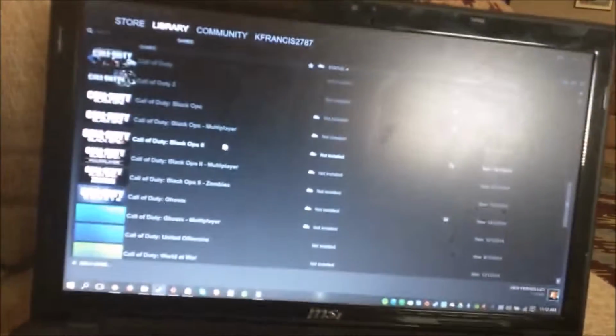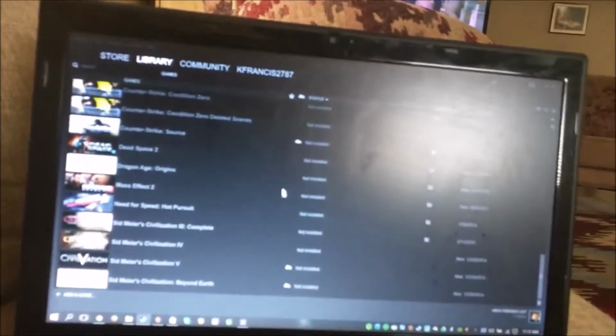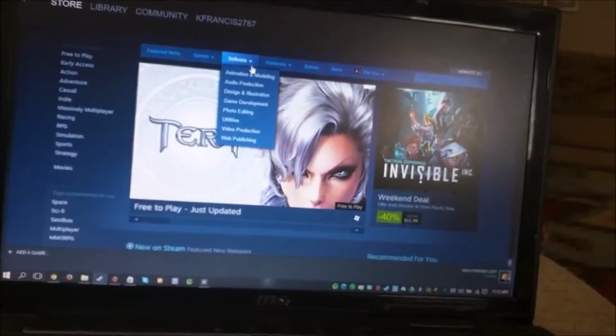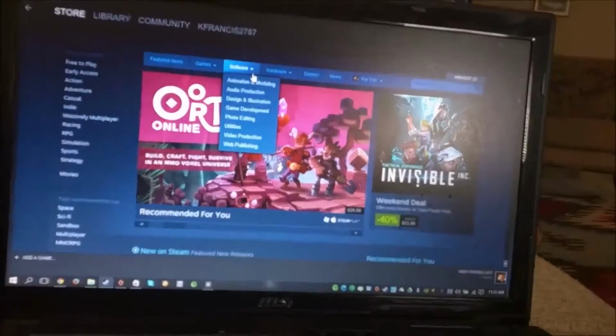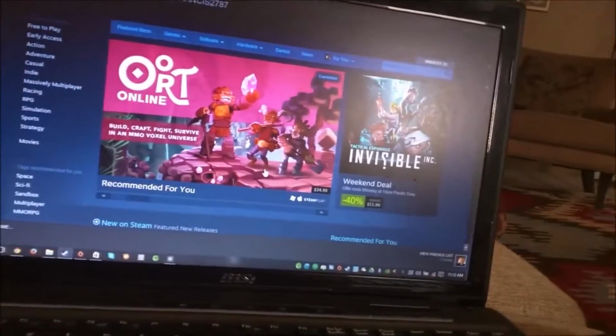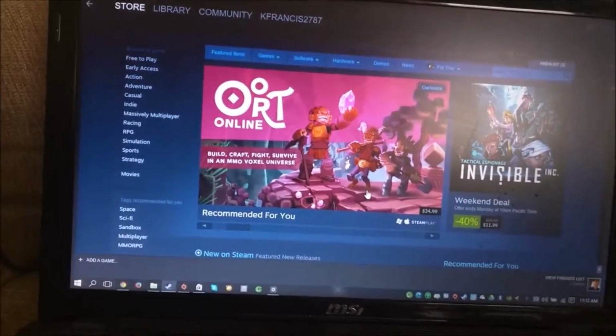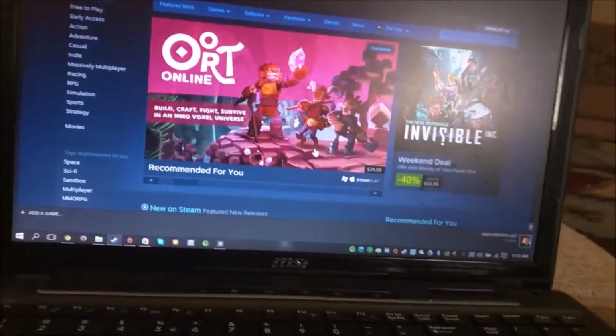For example, I have Steam, so here's some of my video games that I have on Steam. I can access all of these games while I'm encrypting my internet activity. The only time that I have a problem is when I go to the Steam store, and I can still access everything in here, except what it won't let me do is buy something. I'm not actually interested in buying a game that I don't already have at this point, but if I were to select a game to buy it, when it takes me to the billing page, then it won't allow me to buy it because my internet is encrypted, which is not a big deal. I'll just unencrypt it, make the purchase, and then encrypt it again.